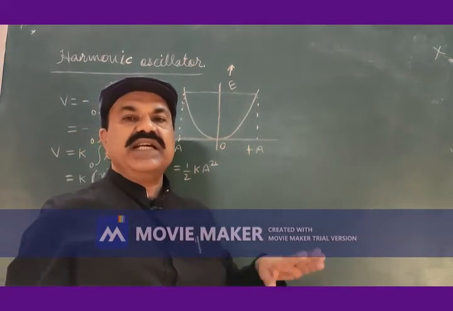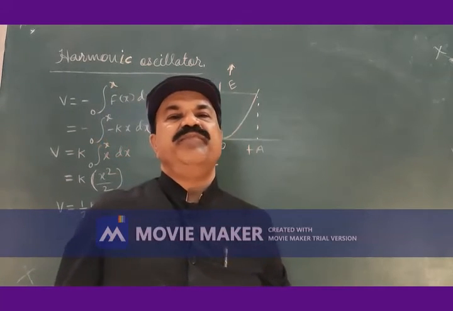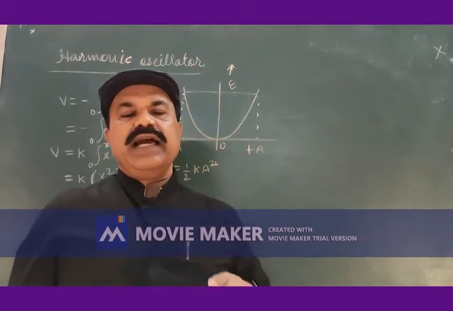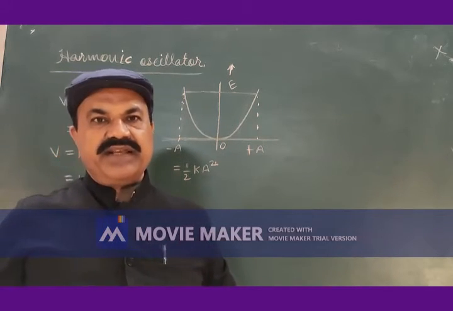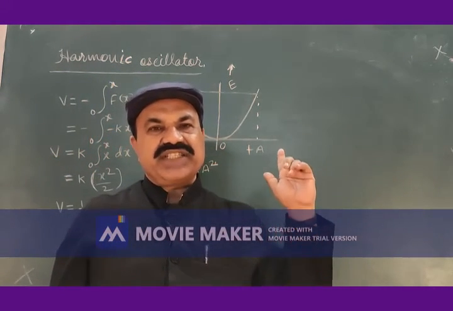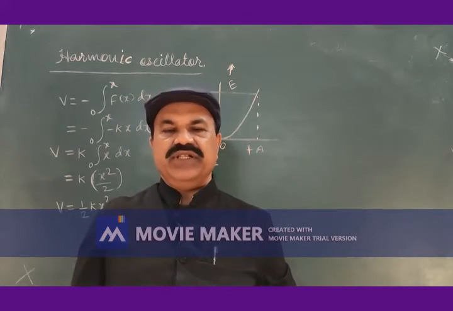Quantum mechanics does not allow this type of classical picture for the harmonic oscillator.